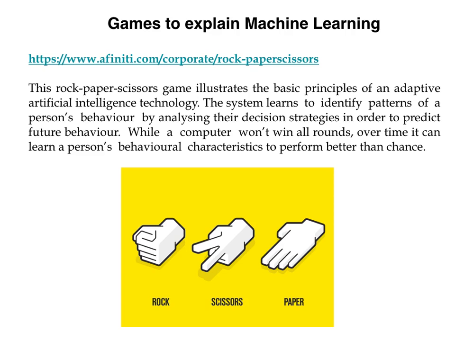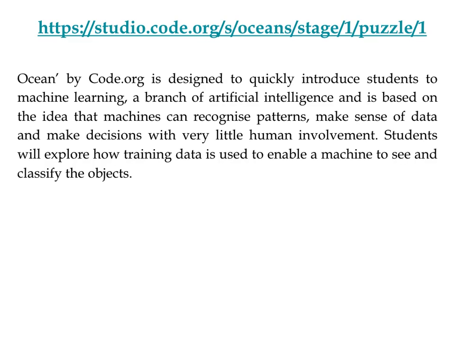So the computer will take in your data, analyze the trends, analyze what you are doing, and accordingly will play with you. While a computer won't win all rounds, over time it can learn a person's behavioral characteristics to perform better than chance.